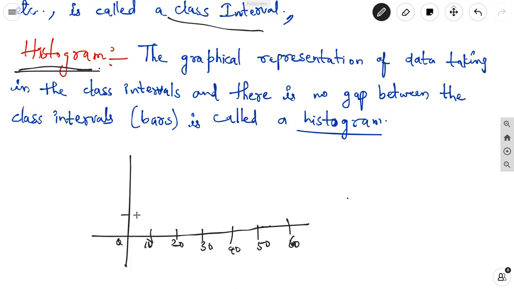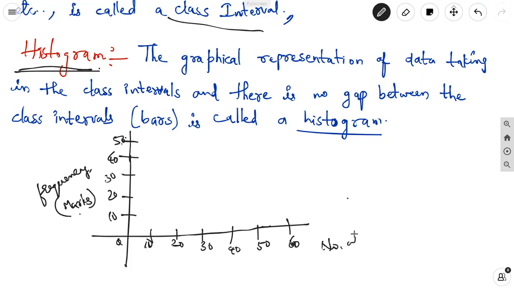Marks are 10, 20, 30, 40, 50. Marks are taken as the class intervals. And frequency means the number of students. Frequency is on the y-axis, and the marks secured are on the x-axis. Here, suppose in 0 to 10 marks, 20 students are getting. In 10 to 20 marks, suppose 15 students are getting.